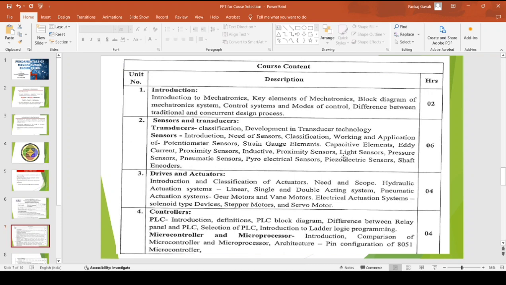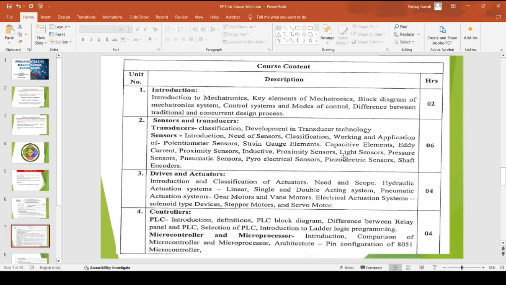Then we go with the classification of both the sensors and transducers. We see different types of sensors and transducers in this case. And then finally we see what the different sensors are, maybe the proximity sensors, maybe the light sensors, where they have been used, what the operating principle is for every sensor, the specifications, for example the range and all, and the compatibility with other systems for the sensors. And finally we come to the conclusion, or the differentiation between the sensors and the transducers.